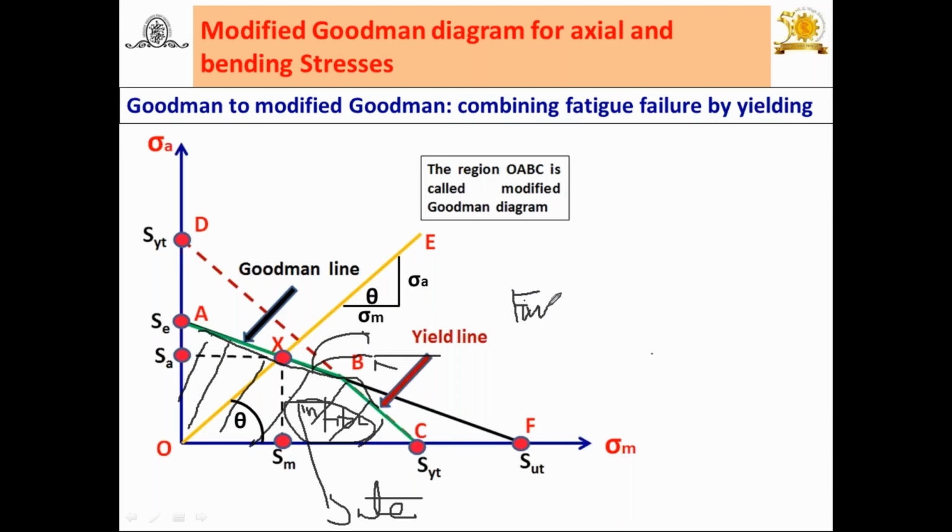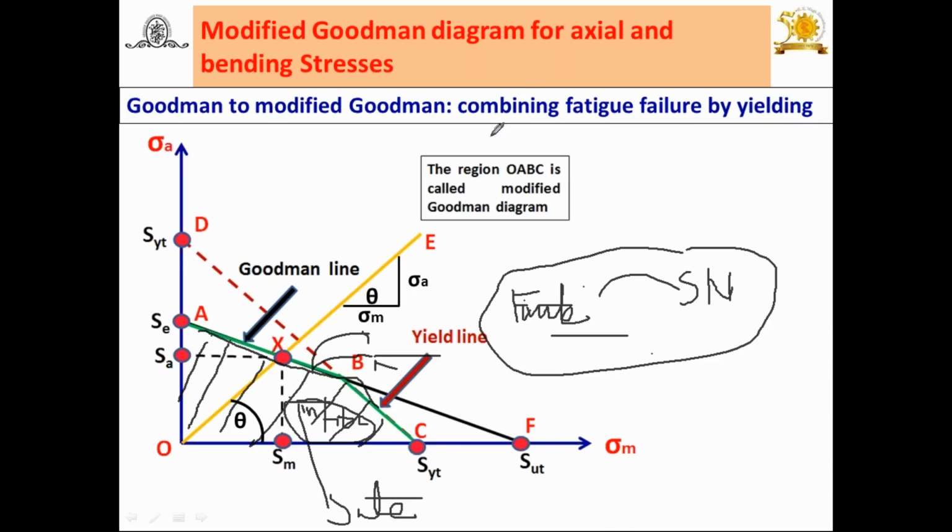And for finite life, what is the criterion? For finite life, the SN curve is the criterion. That means even though we are going to use a modified Goodman diagram, for infinite life SE is the criterion, and for finite life SN is the criterion for the component subjected to axial and bending stresses. Try to understand how we are resolving the issues related to the fluctuating load problem.